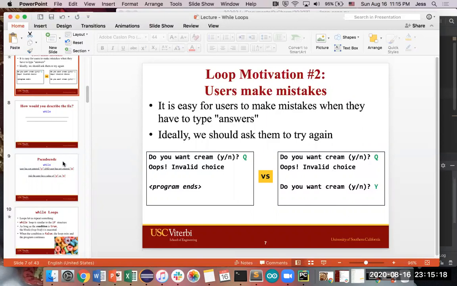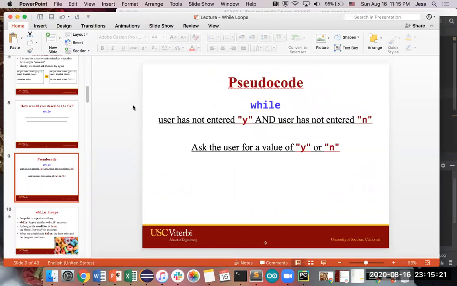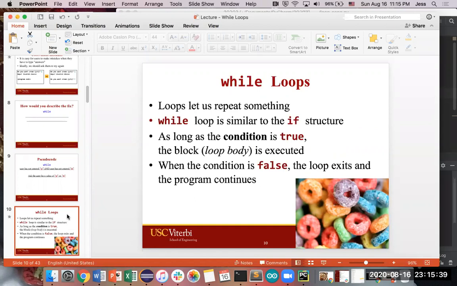The thought process behind what you would do there is to say, basically, while a user has not entered something that we were expecting, we want to keep on asking them over and over again until we get a correct answer or something that we can work with. And that's why we write while loops. These are loops that let us repeat something over and over, whether you have something that needs to repeat a certain number of times, or you want to repeat an action until you get the correct input from a user. While loops are super useful in both those situations.